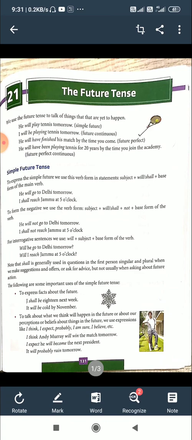For interrogative sentences, we use will plus subject plus base form of the verb. Look at here. Will he go to Delhi tomorrow? Here we put will first, then subject, then main verb. Will I reach Jammu at 5 o'clock? We put will, then I, the subject, then reach, the main verb.